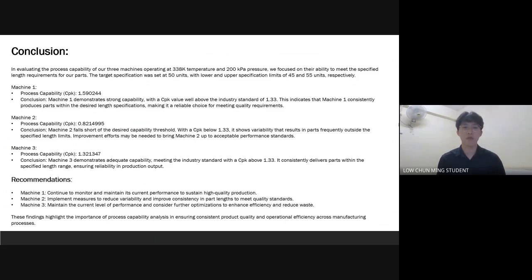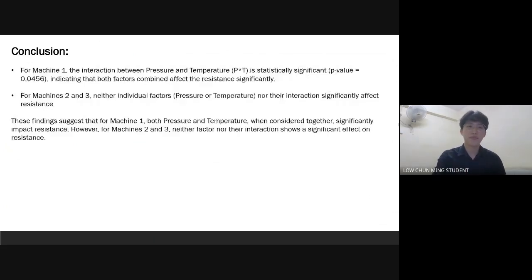These findings highlight the importance of process capability analysis in ensuring consistent product quality and operational efficiency across manufacturing processes. For the last question, for machine 1, the interaction between pressure and temperature is statistically significant, indicating that both factors combined affect the resistance significantly. For machines 2 and 3, neither the individual factors, pressure or temperature, nor their interaction significantly affects the resistance. This suggests that for machine 1, pressure and temperature, when considered together, significantly impact the resistance. However, for machines 2 and 3, neither the factors nor their interaction shows a significant impact on the resistance.